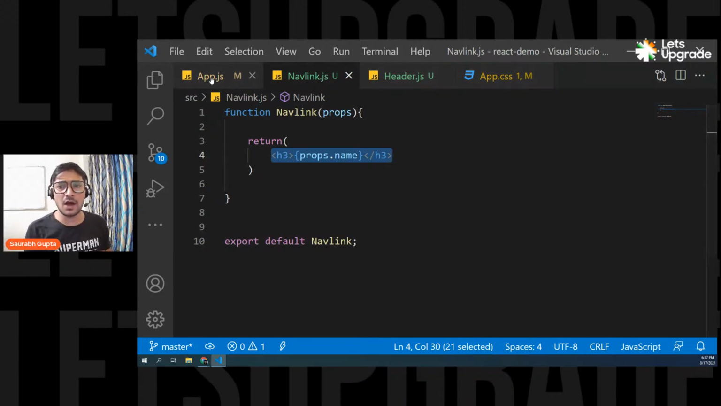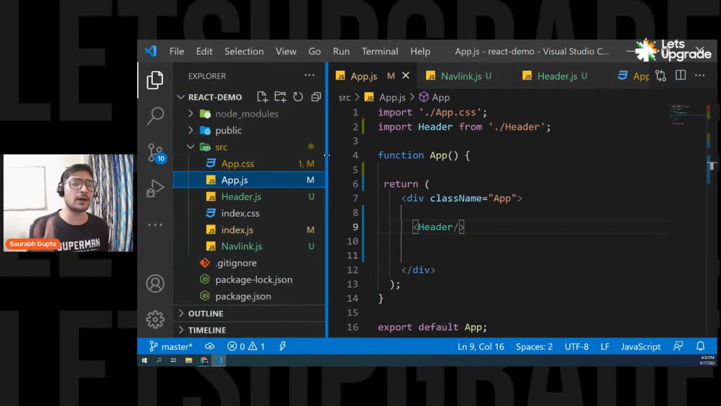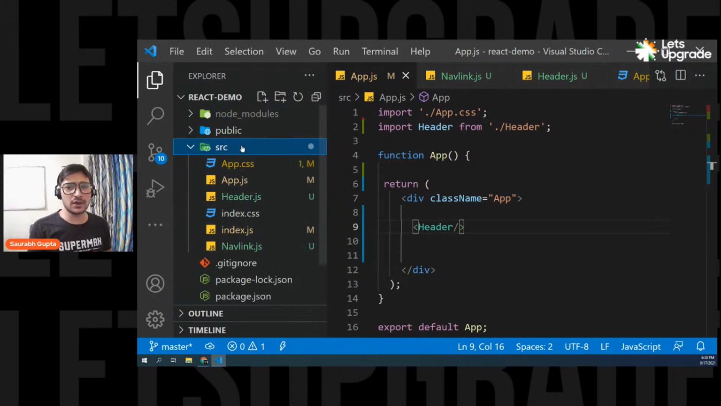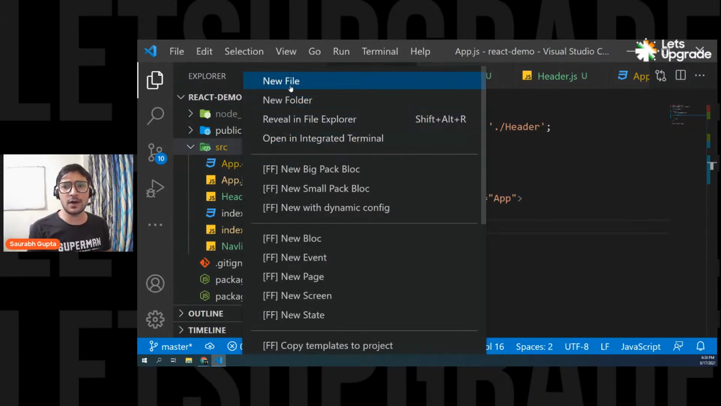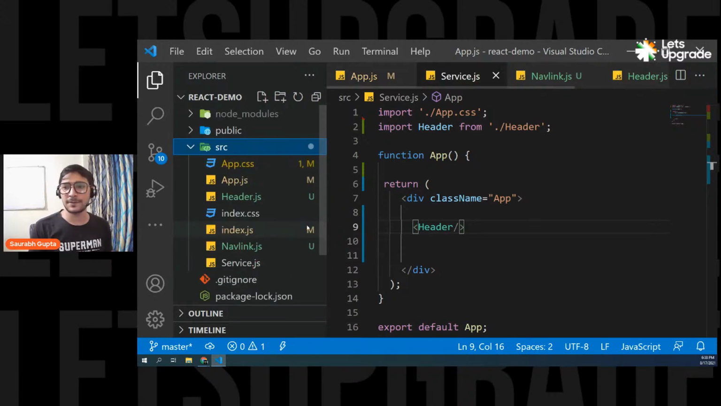Okay. Now let's go ahead and create one more component. I'm going to show you something. Let's go here and create one more file, and let's say I'm going to call it card.js, or let's say we call it service.js. So let's say this is my service. I say service.js.